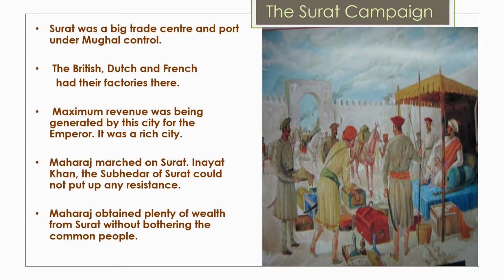And this is put down by James Grant Duff. He was a British captain and he has written it down, because of which we are able to understand the details of it. That Surat was attacked by Shivaji on 5th January 1664. Surat was a wealthy port city in the Mughal Empire and was useful for the Mughals as it was used for the sea trade of the Arabian Sea.